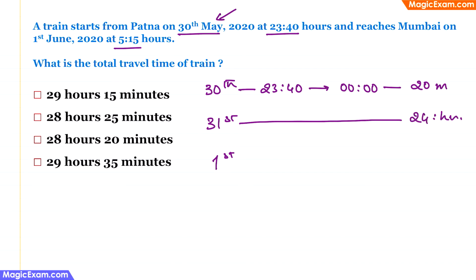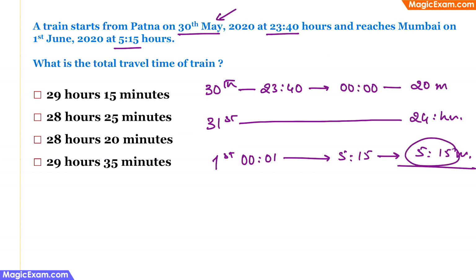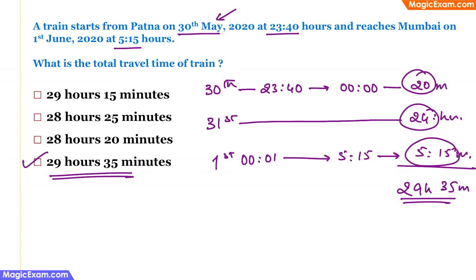And on 1st June, assuming that it started at 1 minute past midnight, it reached Mumbai at 5:15. Therefore, it has traveled for 5 hours and 15 minutes. So if we add this 5 hours, 15 minutes and 24 hours and this 20 minutes, we'll get 29 hours and 35 minutes. Therefore, this is the correct answer.